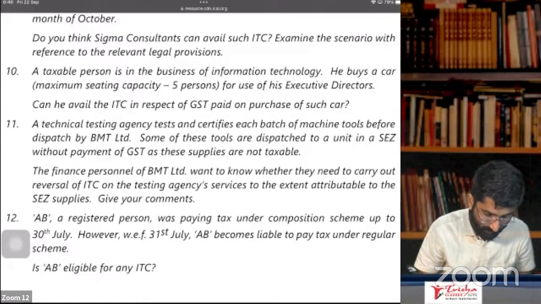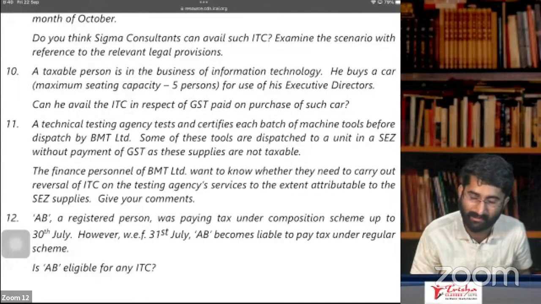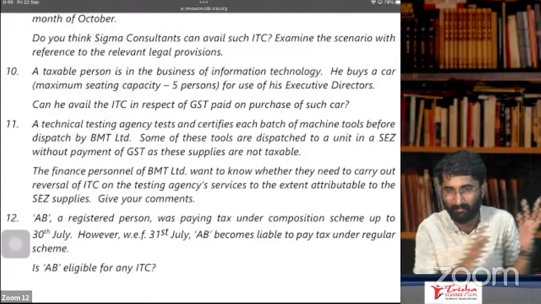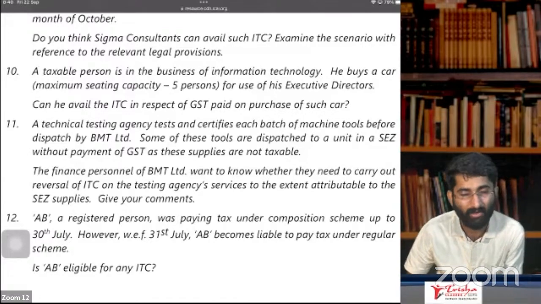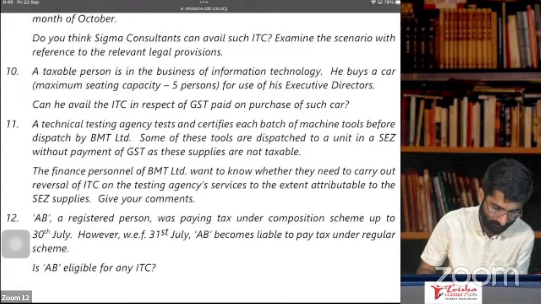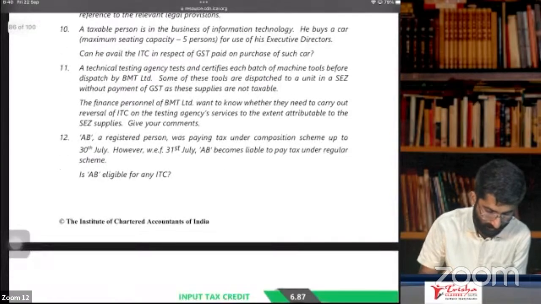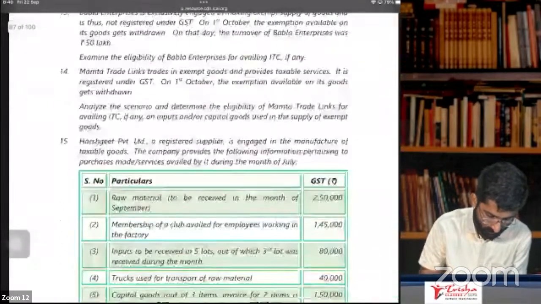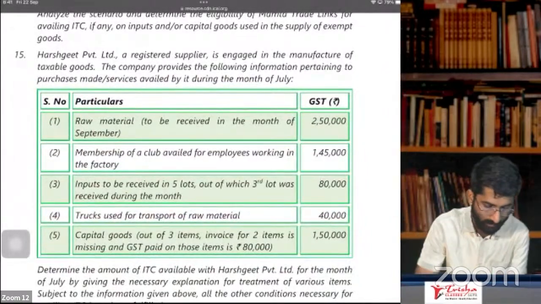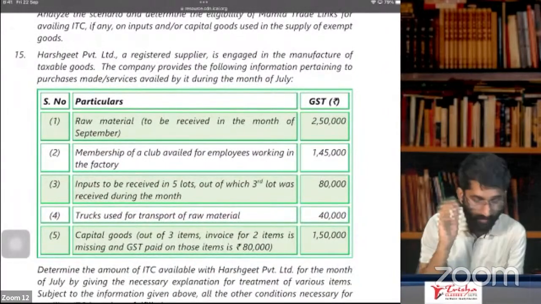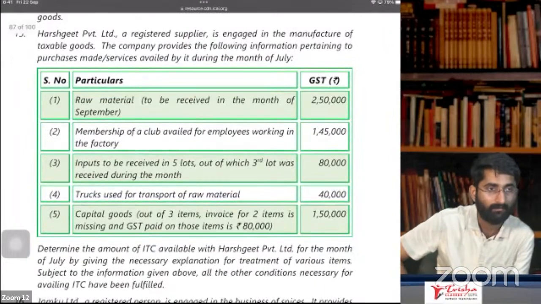So in this case, will BMT get the ITC, sir? Yes, it will get the ITC because it has supplied goods to the SEZ, and that is zero rated supply. On zero rated supply, you will get the ITC. And there are some simple questions here. We'll go to some complicated questions. Question number 15 here. Look at the question number 15. Harshgit Private Limited, a registered supplier.